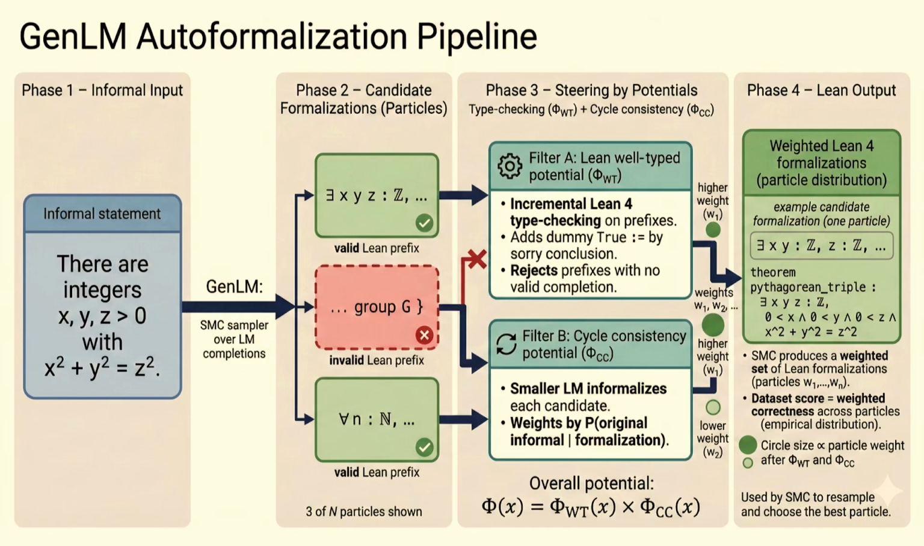So here's a summary of the pipeline. We're going to start with an informal statement. We're going to make multiple candidate formalizations using GenLM that are steered to be well-typed Lean code. And GenLM is also going to upweight the sequences that satisfy cycle consistency. And then finally, in the end, we're going to sample one of the sequences according to its importance weight. And that's going to be our final output of our autoformalization pipeline.